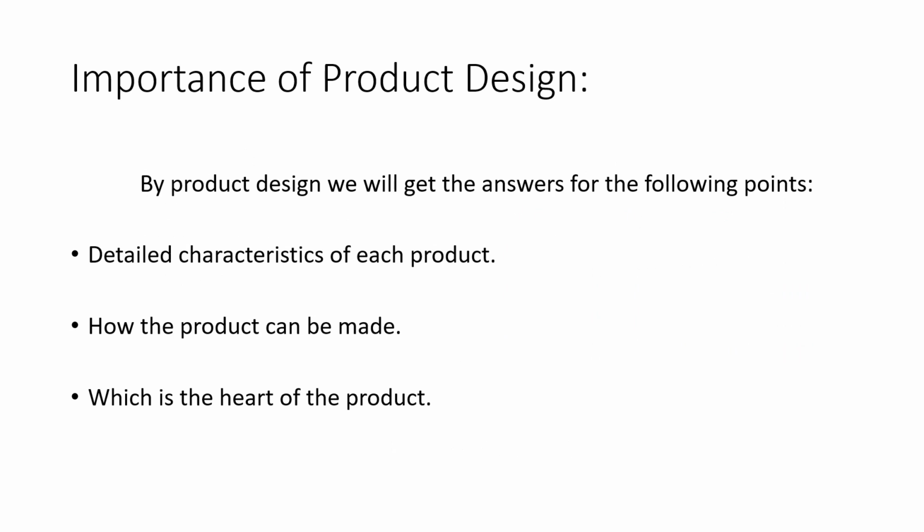Next, the importance of product design. With the help of product design, the manufacturer will get the conclusions of these three points. That is, the detailed characteristics of each product. He will come to know the importance of each product, each material which we are using in making the product, and how the product has to be made, and what are the ingredients, what are the materials which we are going to use, and what is the design, what is the structure of the product.